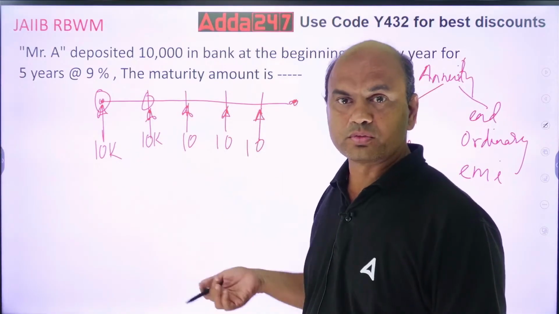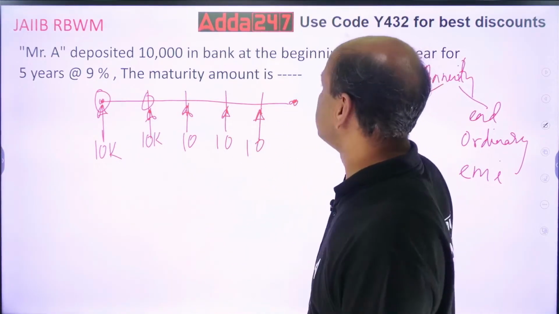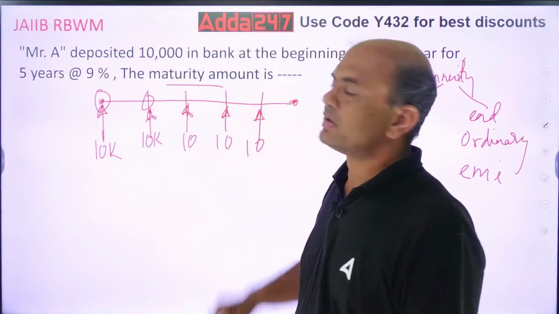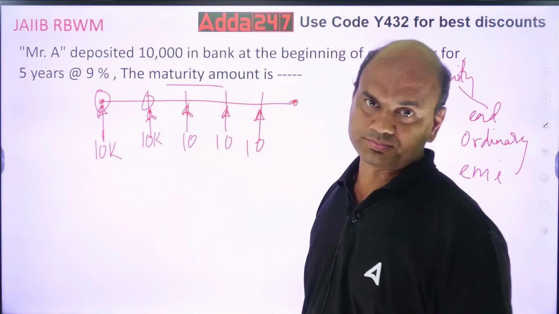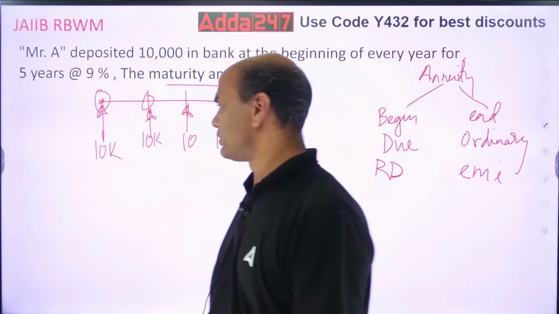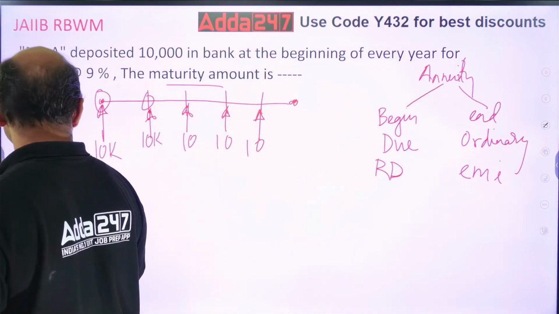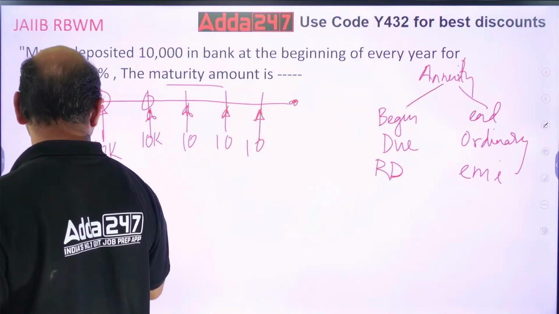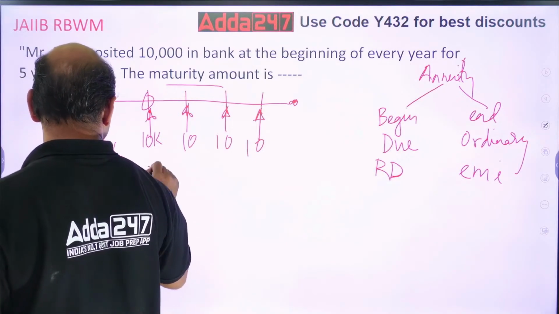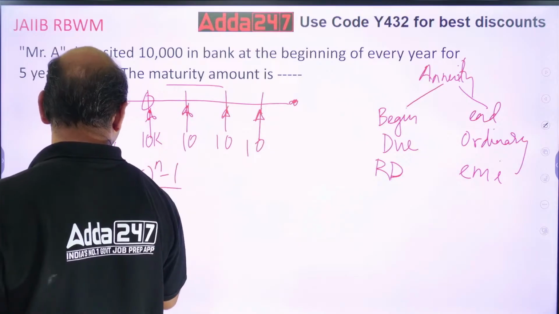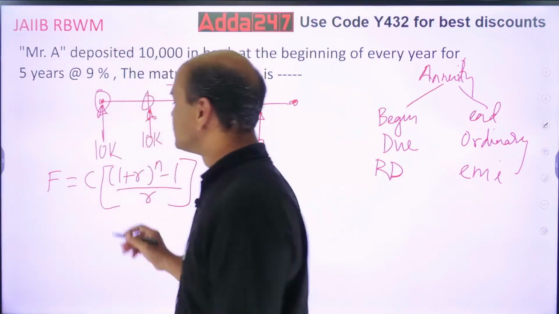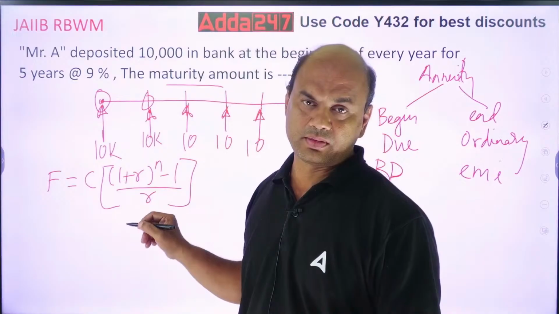When you have a due, what is the formula for the future value? See, what do you want? The maturity amount. Means you want a future value. Future value for annuity equals F equals C into 1 plus R raised to N minus 1, the whole upon R. This is for ordinary annuity.